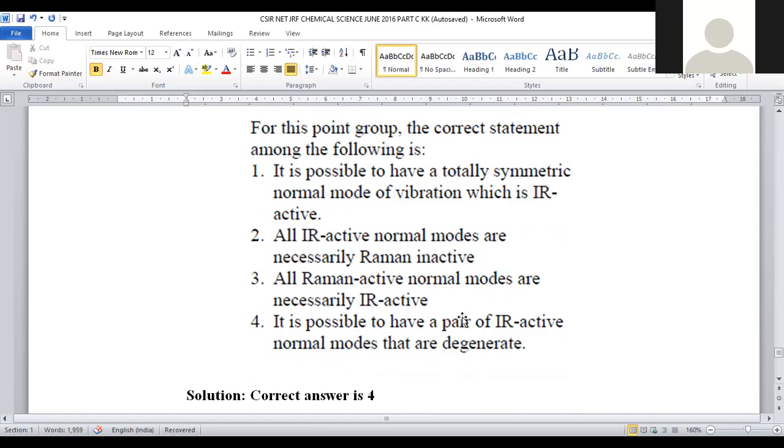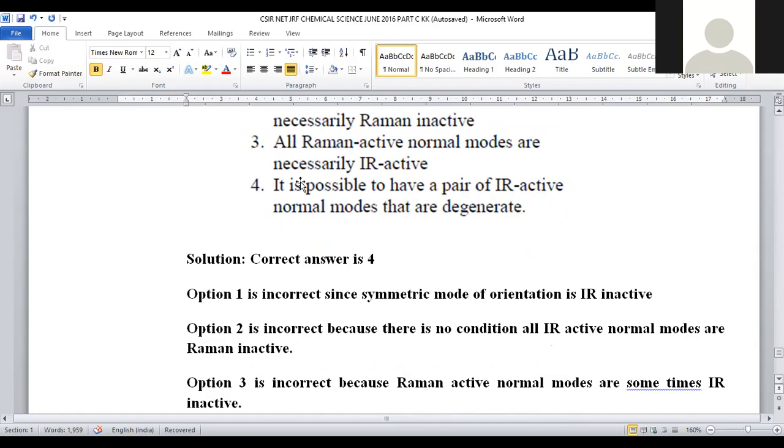All Raman active normal modes are necessarily IR active. So if we are taking any symmetric molecule, that will become Raman active, but IR inactive. So this is also the wrong statement. So options number 1, 2, 3 are not correct statements with respect to the given table. So let us go with the fourth option.